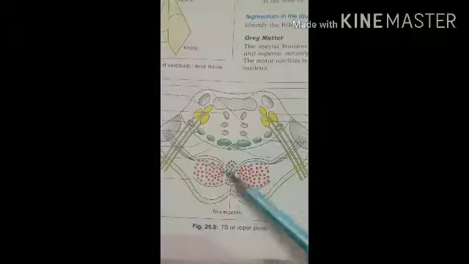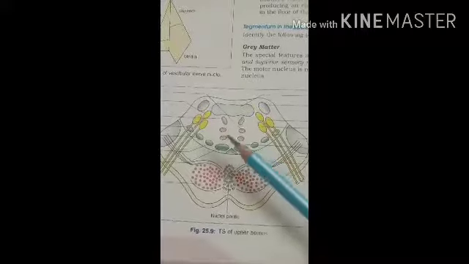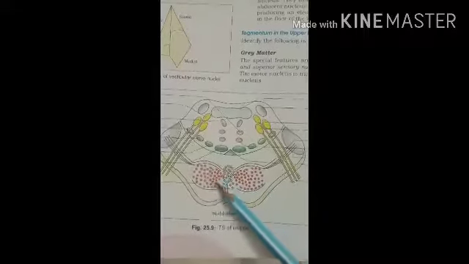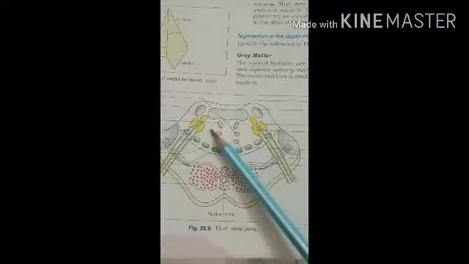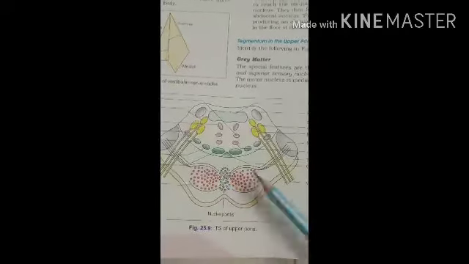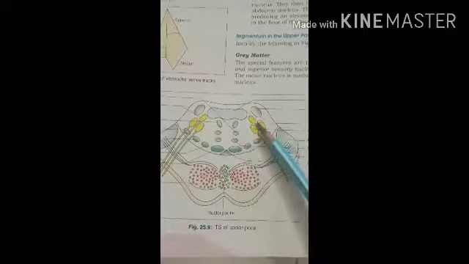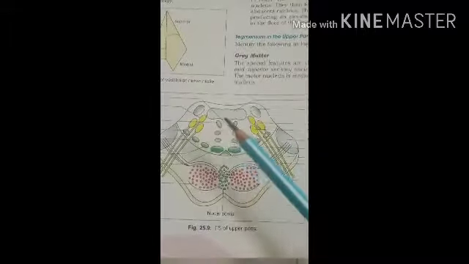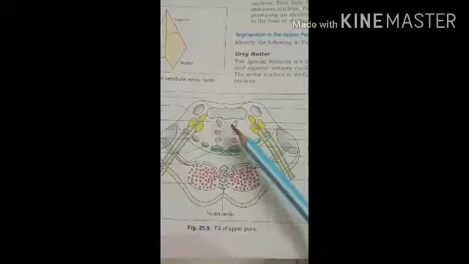Then the internal structure of the pons. In the cross section of the pons, at any level, it shows two distinct regions: the ventral part, which is called the basilar part, and the small dorsal part, which is called the tegmental part. Generally, there are common structures present in the basilar part, and in the tegmental part there are different nuclei of the cranial nerves, occurring at different levels in the upper and lower parts of the pons. These different structures and nuclei are present in the tegmental part.